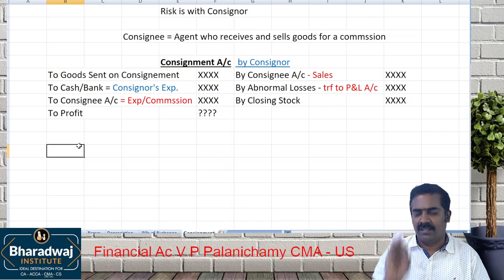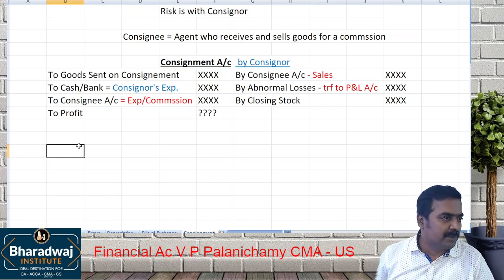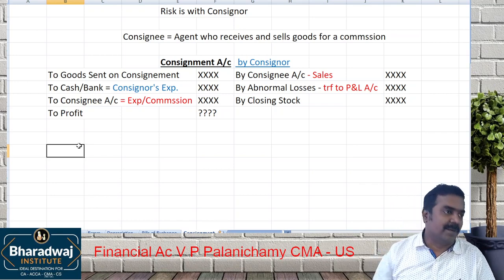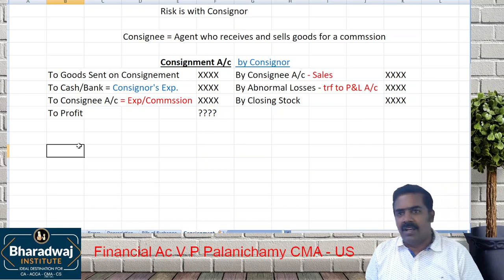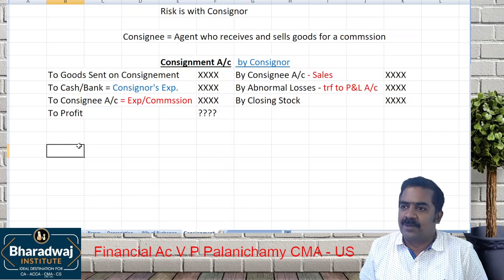Loss of stock, bad debts, all those losses are ultimately borne by consignor only. Now, sometimes we will pay additional commission to the other party to ensure that the other party is taking care of the bad debts also.